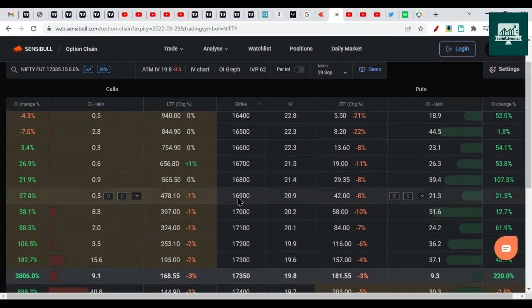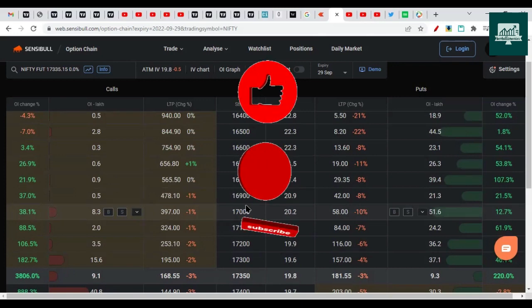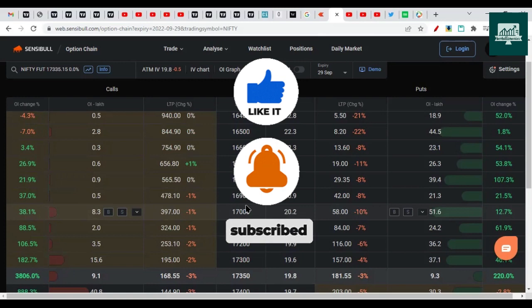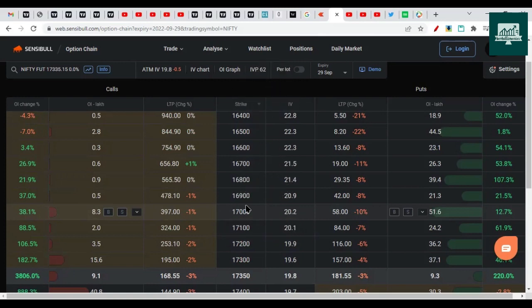It might dip towards 16,900, 800, and then give a pullback. A lot of time this happens. This area of 17,000 to 16,800 is a major support from a lot of previous expiry. So it will be tough to be broken in this monthly expiry. So the least expected target for us lies between 17,000 to 16,800. So that's all.